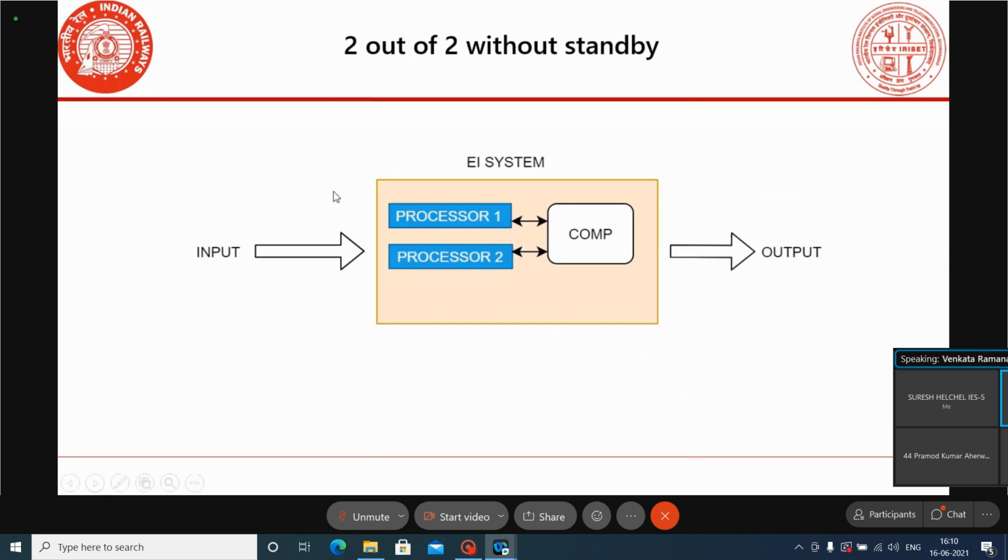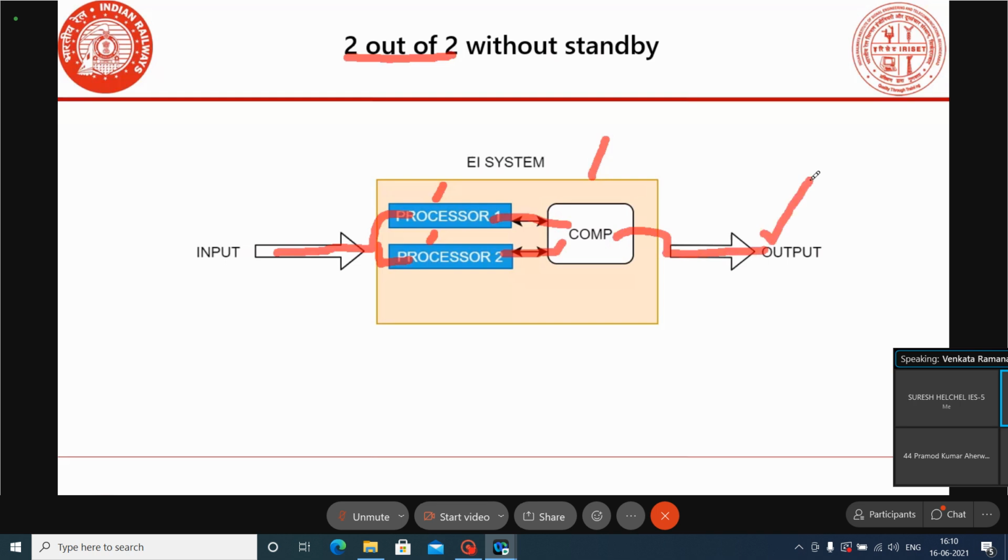Now we are moving to the next, 2 out of 2 architecture. Here we have only one system, that is a standalone system. Inside the system, instead of one processor, we are using two processors, 2 out of 2. The inputs will be read by both the processors, processor 1 and processor 2, and both will process them, and after processing, both will send their decision to the comparator.